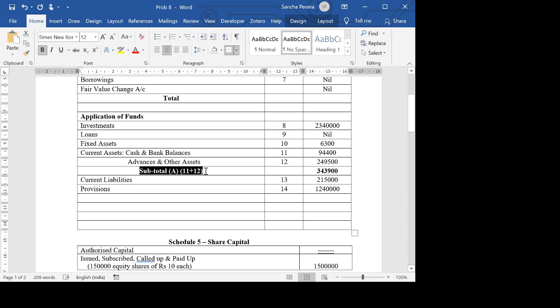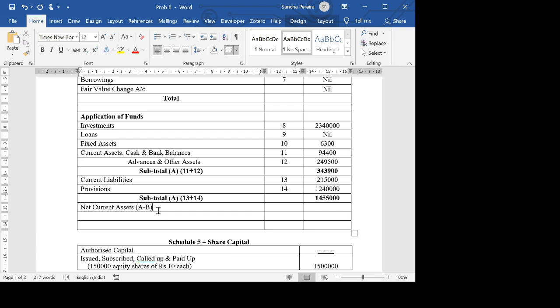This was subtotal A. Now we'll calculate subtotal B, which is 13 plus 14. That 13 plus 14 are these two items. That comes to a total of 14 lakhs 55,000. Okay. Then we calculate net current assets, which is A minus B.